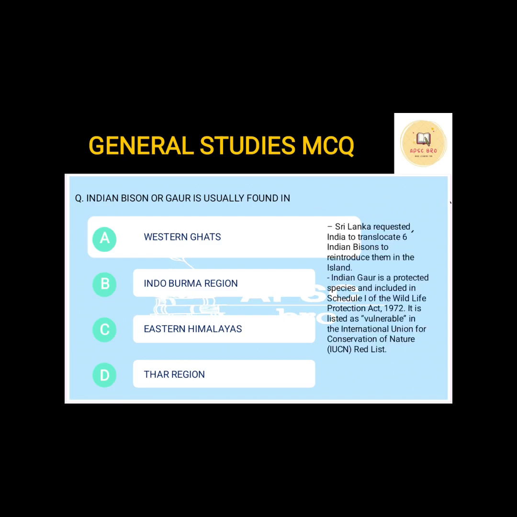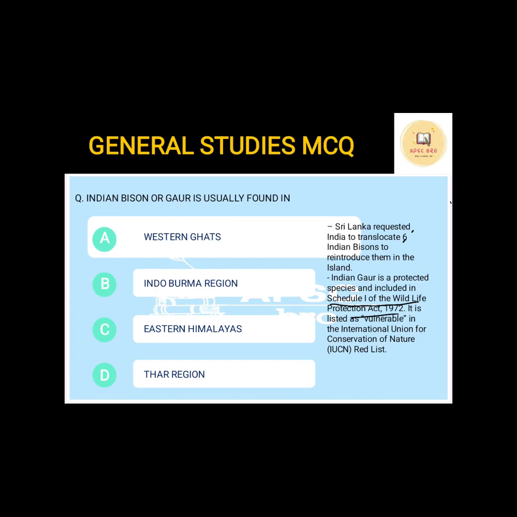Now if you see why this question is important, why we have brought this in this series, because Sri Lanka has requested India to translocate 6 Indian bisons to reintroduce them in the island. Island means Sri Lanka. Now Indian gaur is a protected species and is included in Schedule 1 of the Wildlife Protection Act 1972. In APSC there have been previous questions asking when the Wildlife Protection Act was passed. So the answer is 1972.